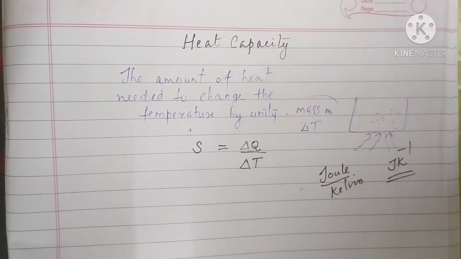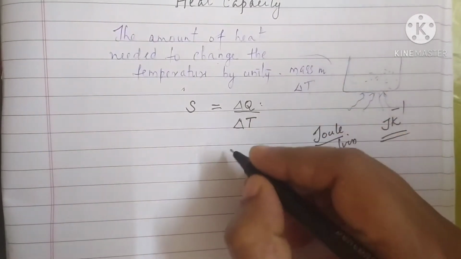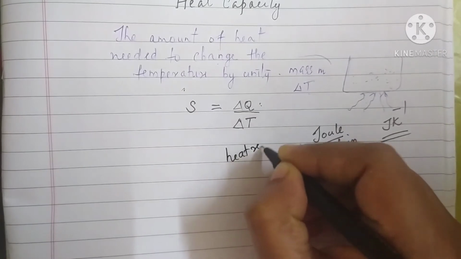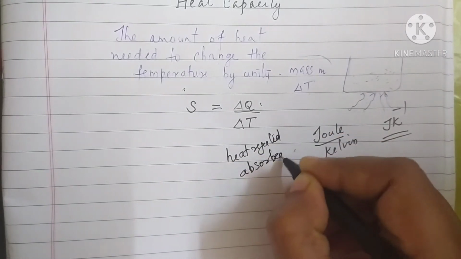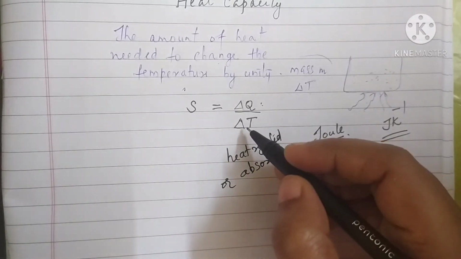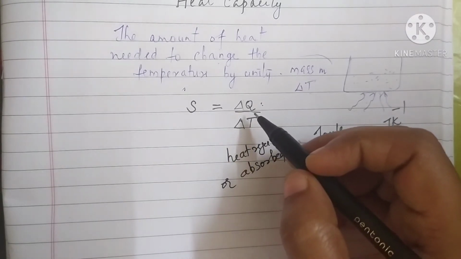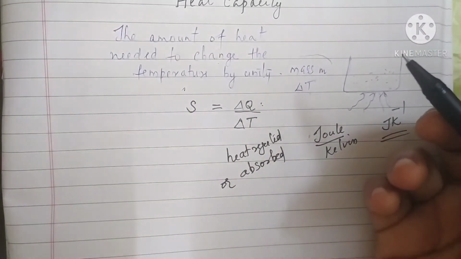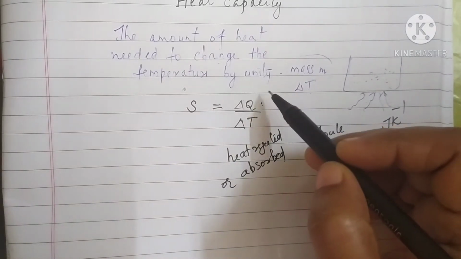Mathematically, you can write S equal to delta Q by delta T, where delta Q is the heat rejected or absorbed by the body. Now, delta T means change in temperature. Clear? Now, the dimensional formula of S also you can write, because heat is a form of energy.